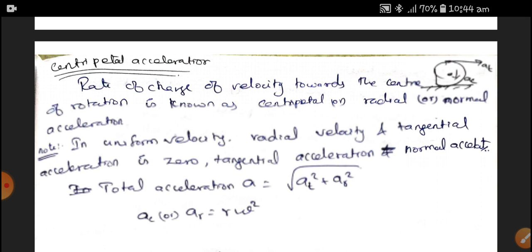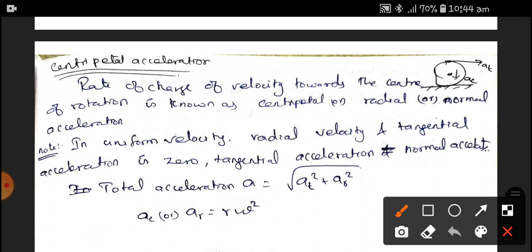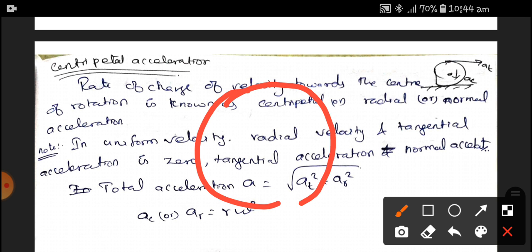Next, centripetal acceleration. Centripetal acceleration we can also call a normal acceleration or a centrifugal acceleration, or a resultant or normal acceleration. We can call it centripetal or radial or normal acceleration. Both are the same. Here, it is the rate of change of velocity towards the center of rotation. So, if this is a wheel and this is the center point, how much the velocity, the omega, is varying, that we have to notice.